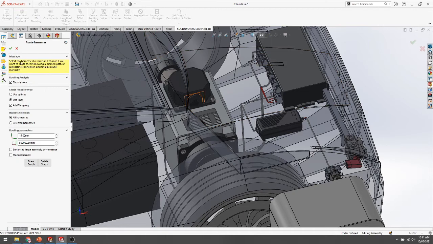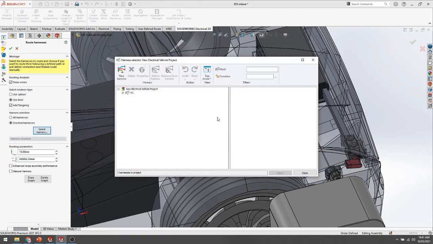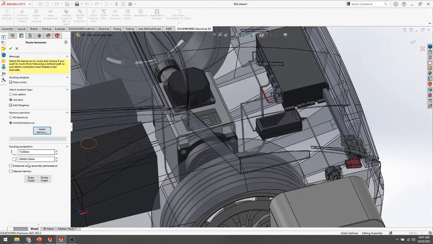If you see here, it's the harness routing parameter. You just select your harness, the particular harness as I have added on the electrical side. The same harness you can get here also, and you just put down your parameter as a routing parameter.